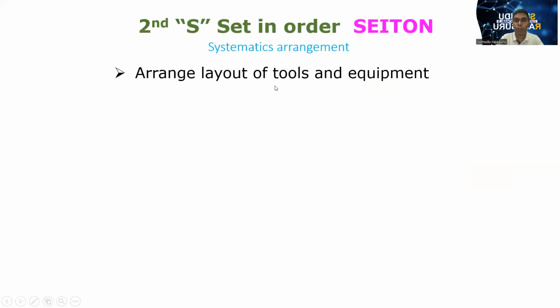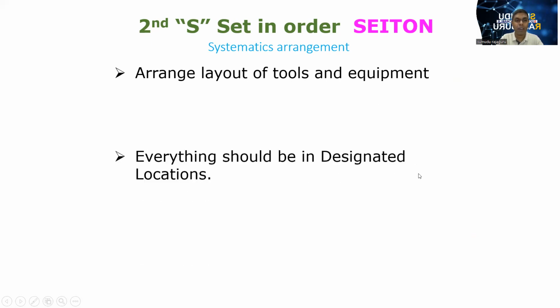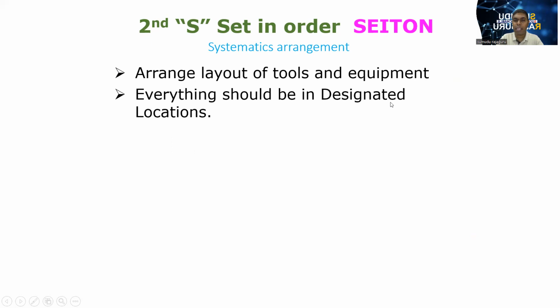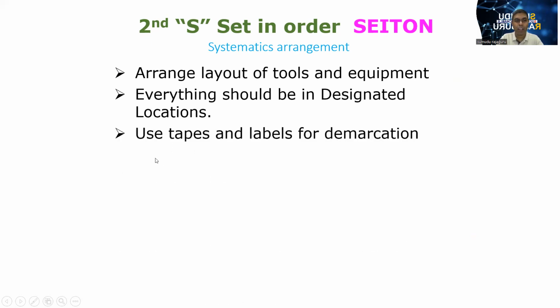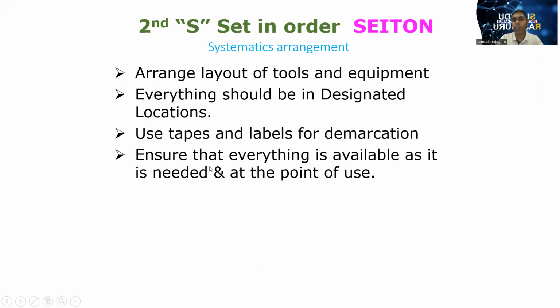Arrange the layout of tools and equipment when we consider the manufacturing environment. Everything should be in designated locations. Use tapes and labels for demarcations. Ensure that everything is available as it is needed at the point of use.